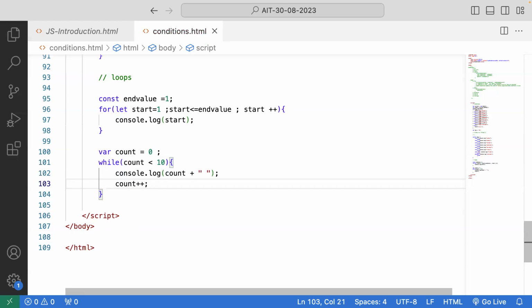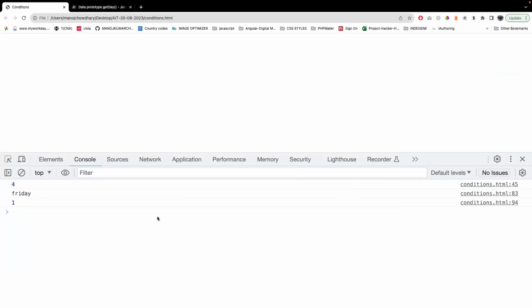So now can you tell me what will be the output? 0, 1, 2, 3, 4, 5, 6, 7, 8, 9. Why? It will end at 9, because count is less than 10. So let me check the output.